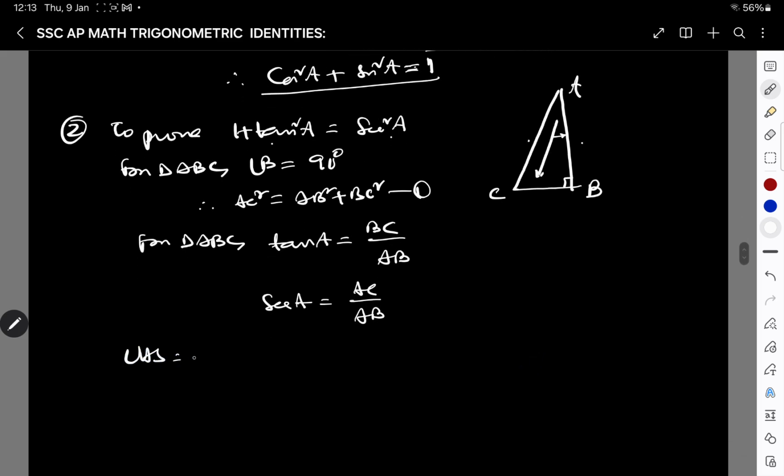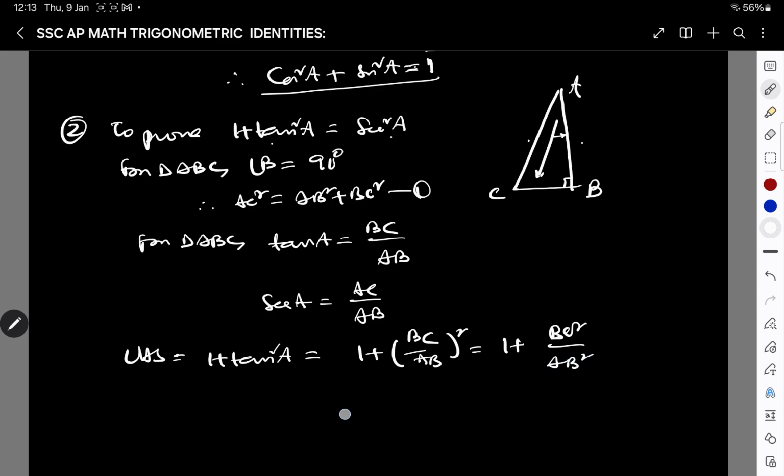Now what is LHS? 1 plus tan square A. What is tan A? BC by AB. So simply substitute the value. You get 1 plus BC square by AB square. And this is equal to, taking AB square as LCM, AB square plus BC square by AB square, and AB square plus BC square is AC square.